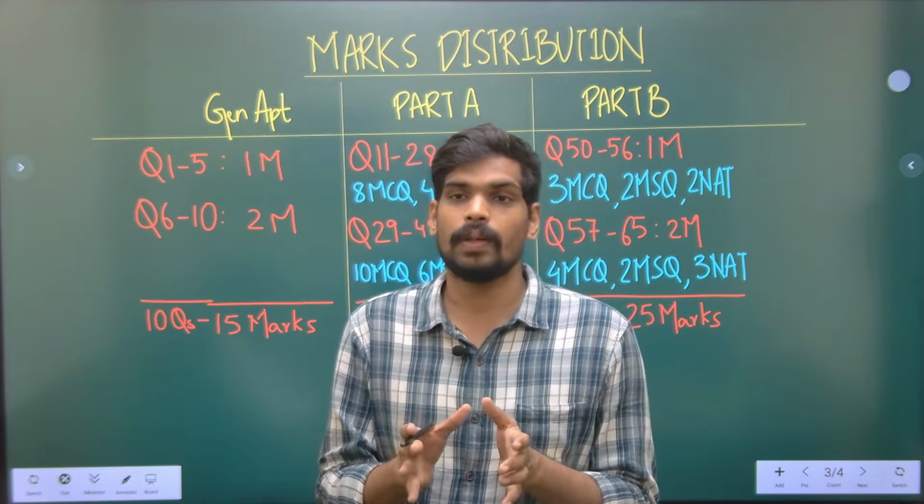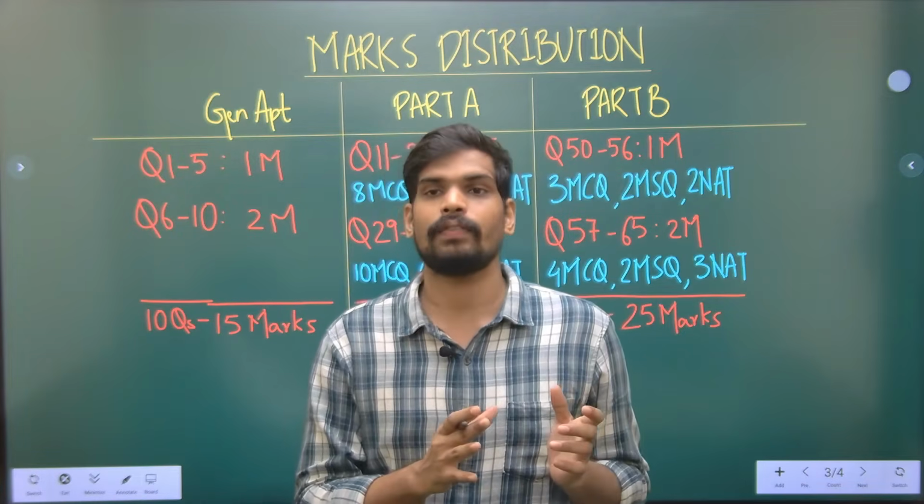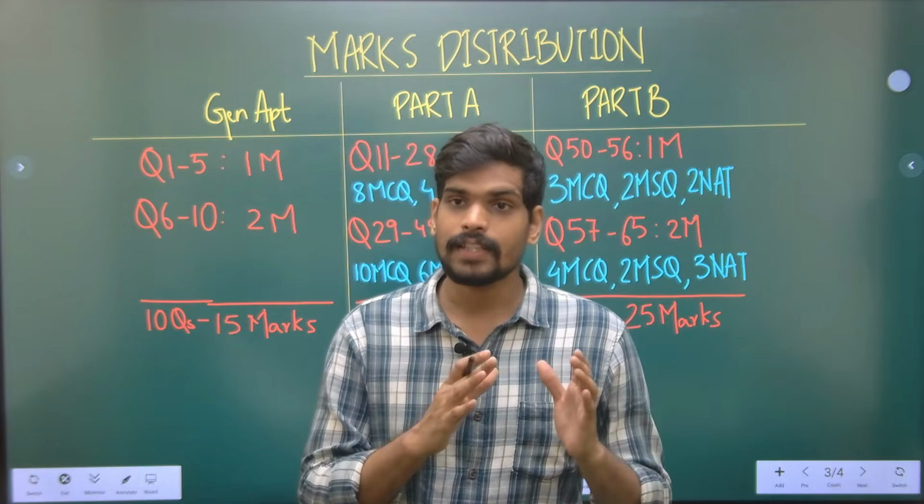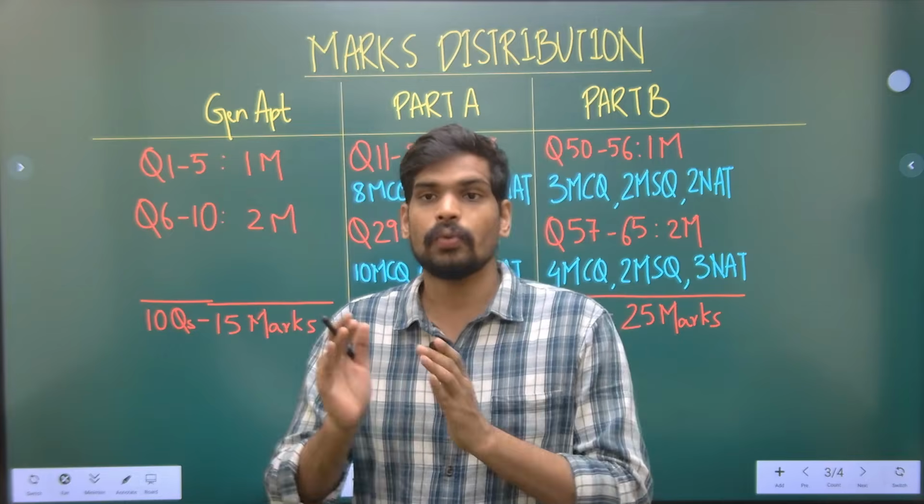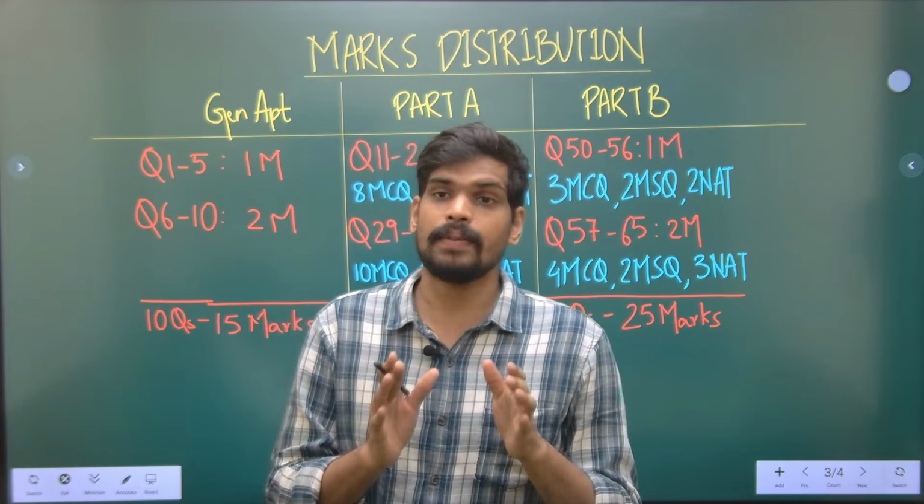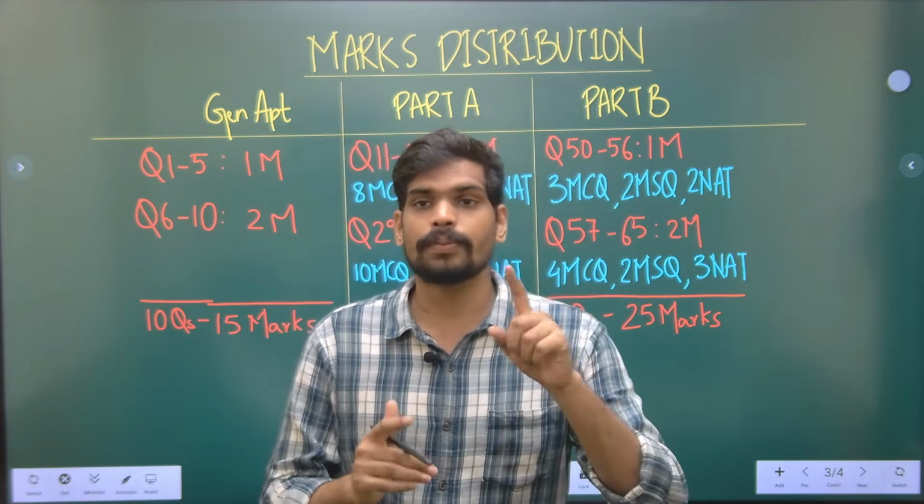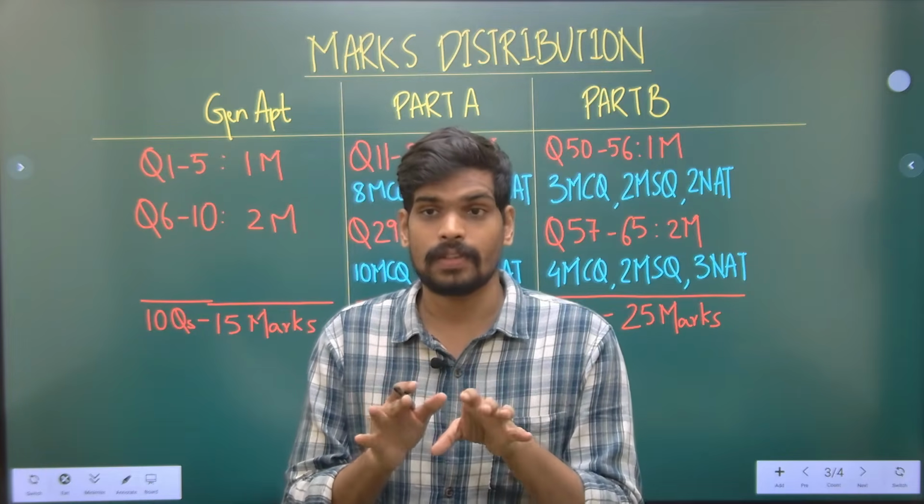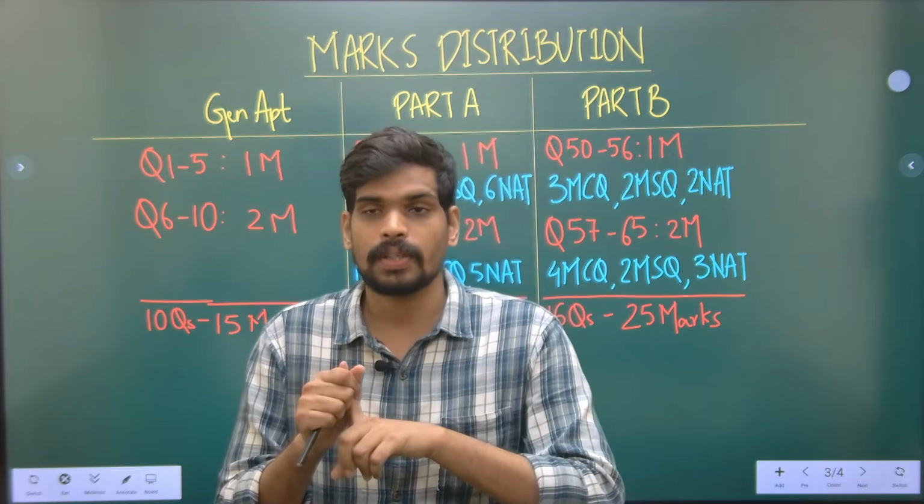What is the total number of questions? How many questions were 1 mark questions? How many 2 mark questions? How many questions were in each type? How many MCQ, MSQ? There are 3 types of questions. Multiple choice question: basically you will have 4 options, and one option will be correct.